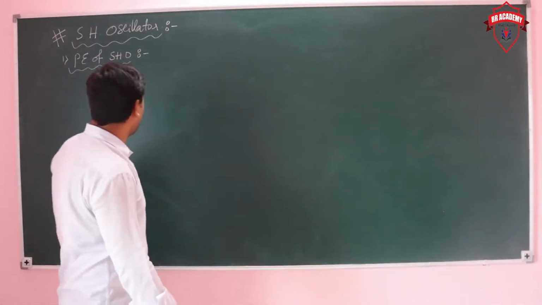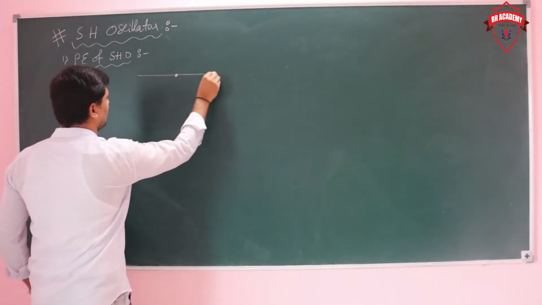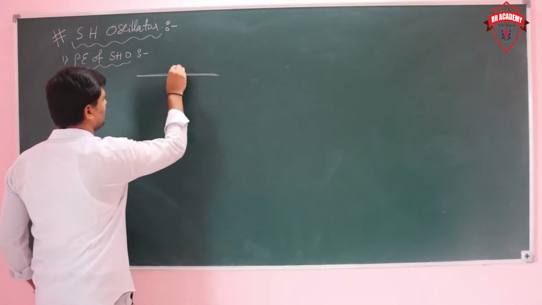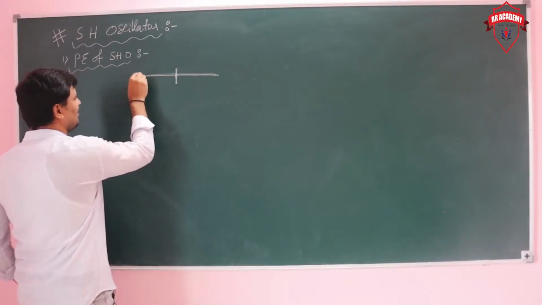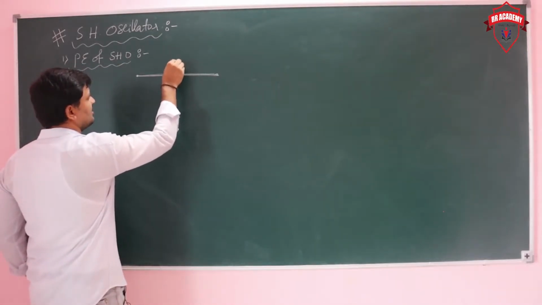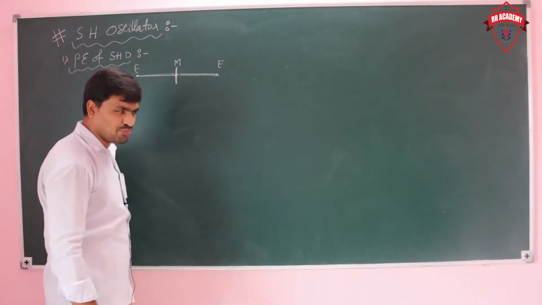Here a particle is oscillating about the mean position. That is why we call it a particle undergoing simple harmonic motion about its mean position. This is the mean position, and these are the extreme positions.